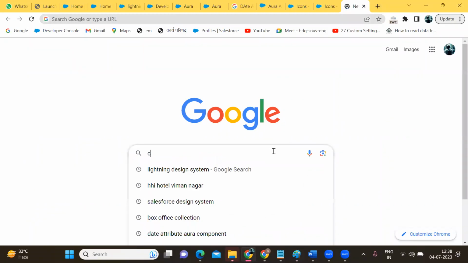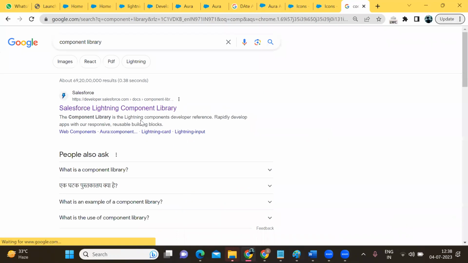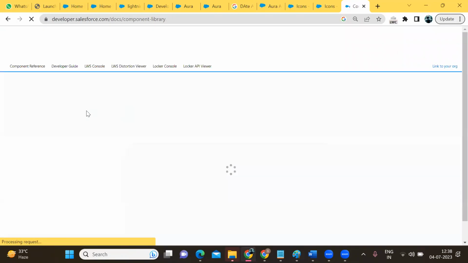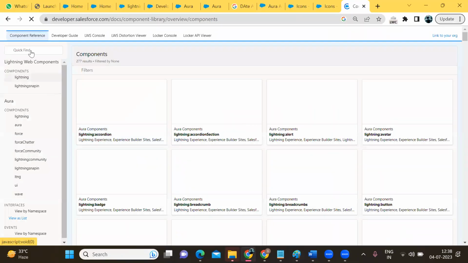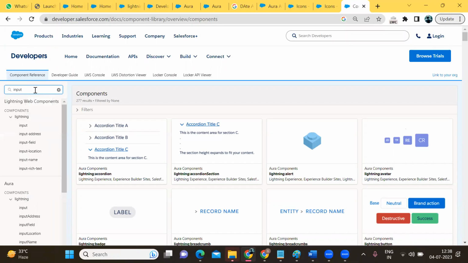write Salesforce component library. Open it. So I'll use lightning input. What I'm doing is entering input. I don't know how to use the lightning input tag; I only know we have an input tag which we can use. So first I'll get the lightning input tag.